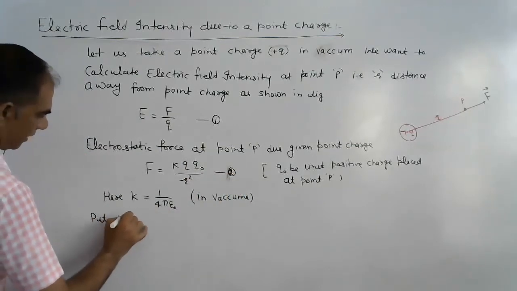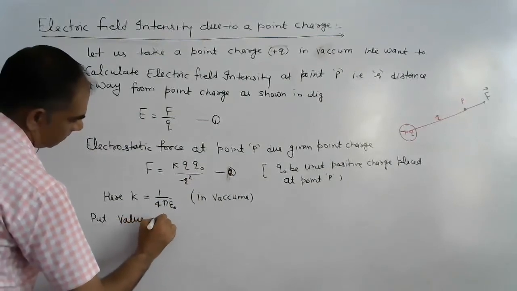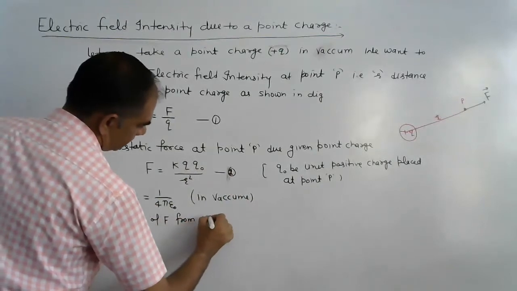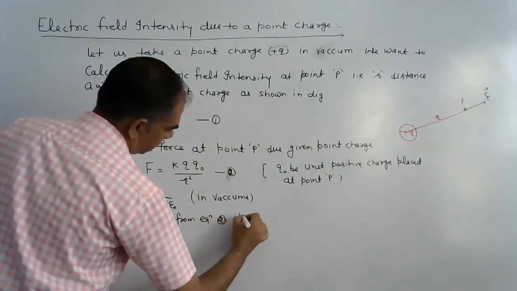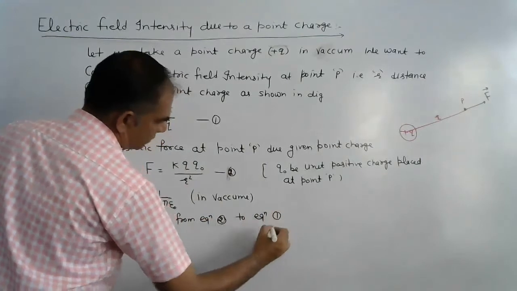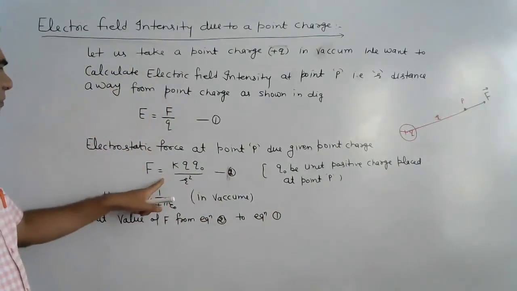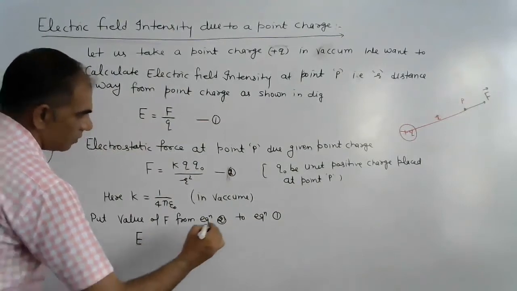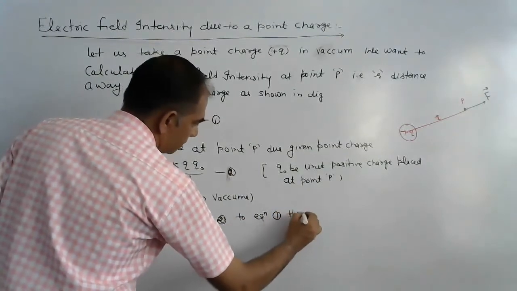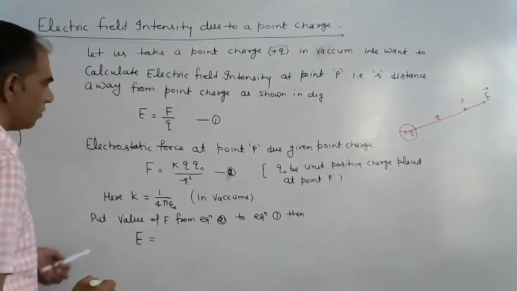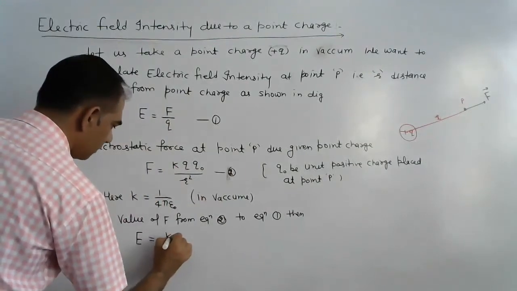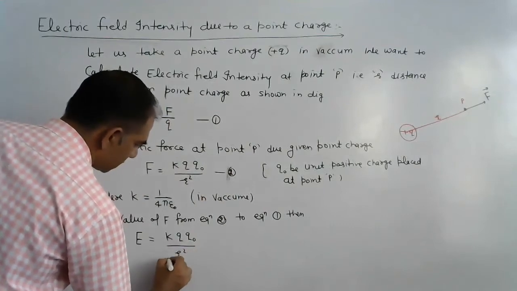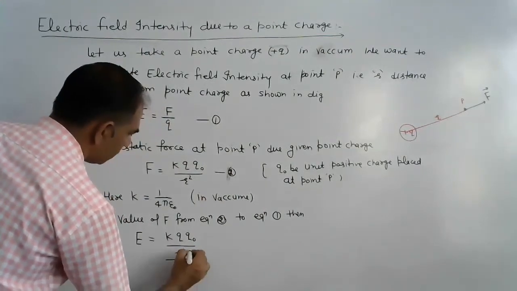Put the value of F from equation second into equation first. Then E is equal to, the value of F is K Q naught upon R square, divided by Q naught.